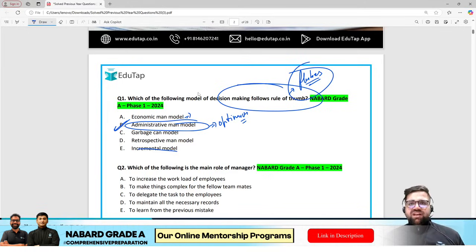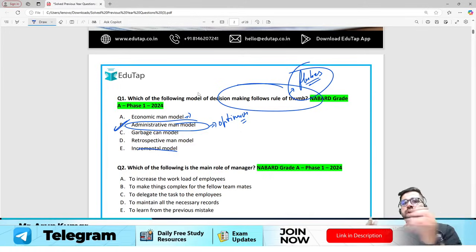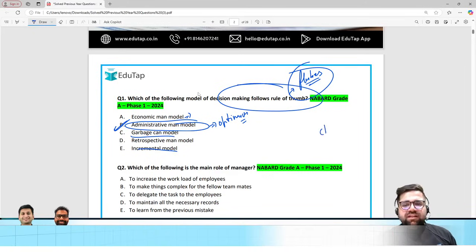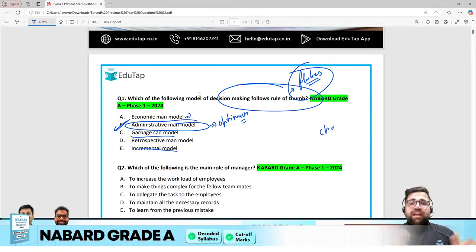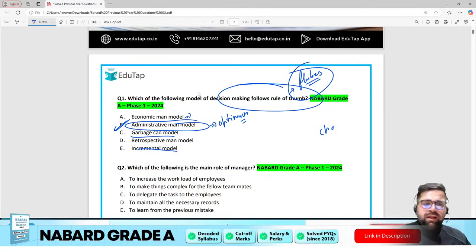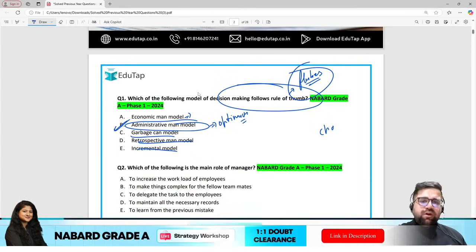So in the administrative man model, there is a specific feature which says that, to save time in the overall decision making process, we can use the administrative man model. The garbage can model is not justified here, because under the garbage can model the real world is chaos. It's like everybody is saying something and you will make a decision out of it. The retrospective man model again doesn't make sense here because the keywords are absent. So the correct answer of the first question will be option B.